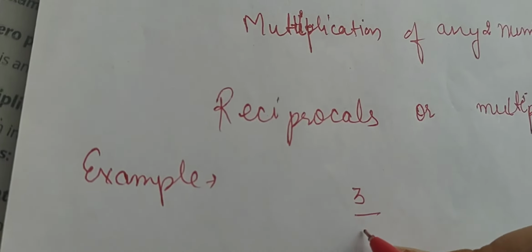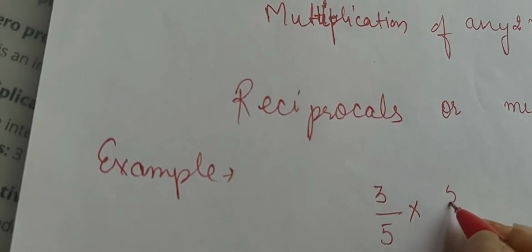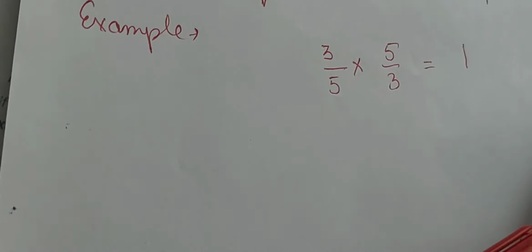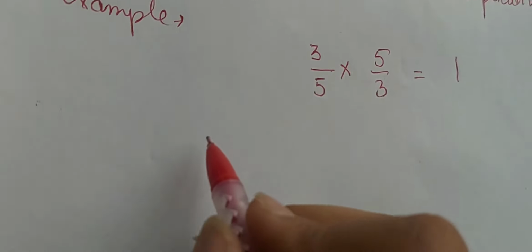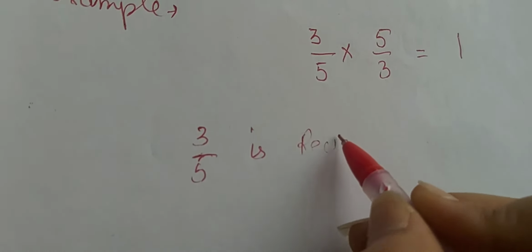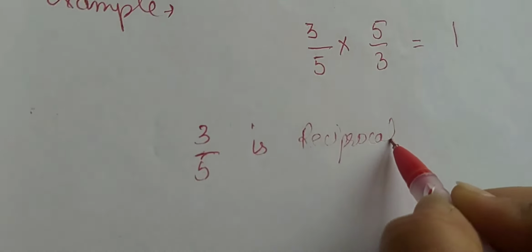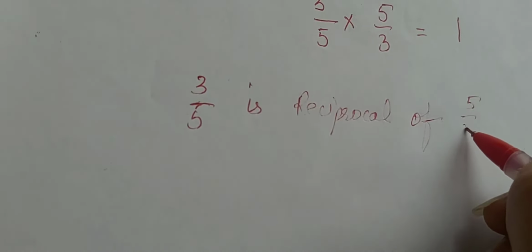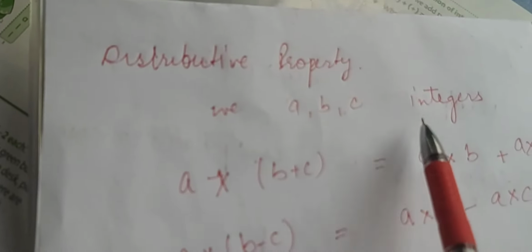If I multiply 3 by 5 into 5 by 3, that will be 1. So we can say that 3 by 5 is the reciprocal of 5 by 3. Next is the distributive property.